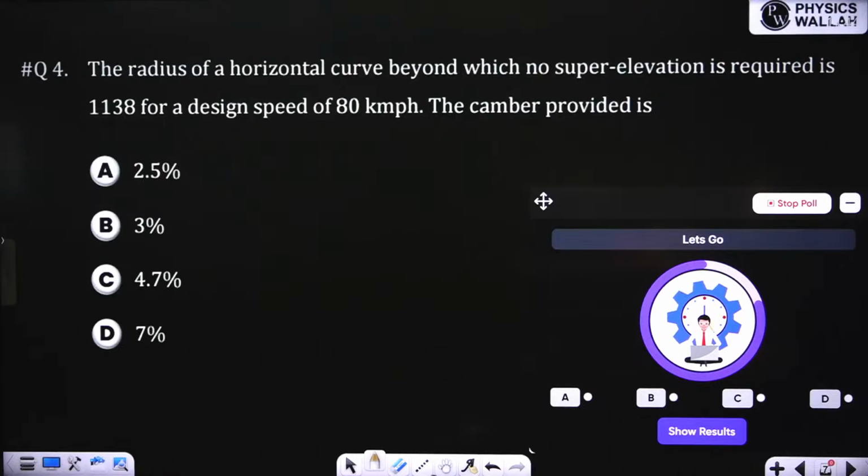This question is not about exact values but different values, and it was already asked once in GATE.